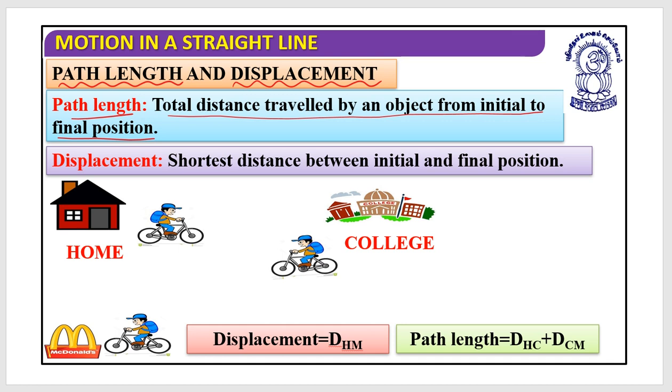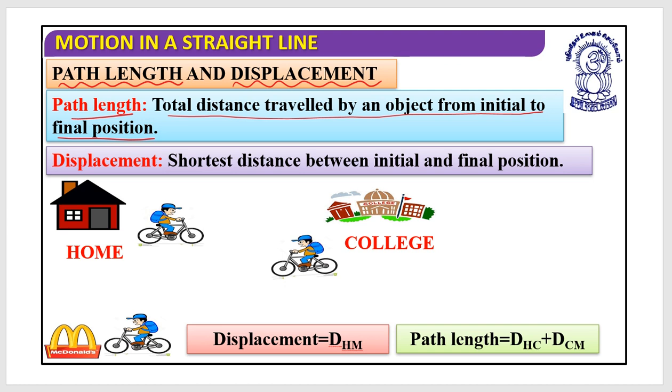You need to add up all those distances which you have traveled. That is what we call path length. It is the total distance traveled by an object from initial to final position.